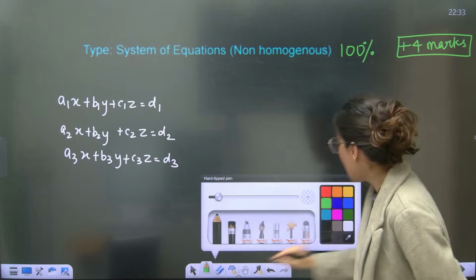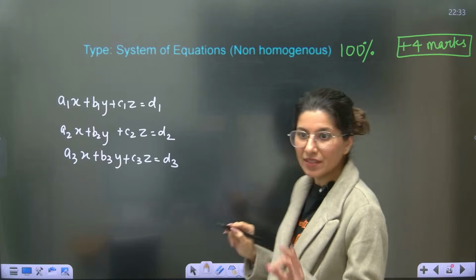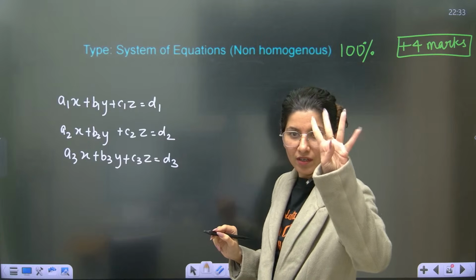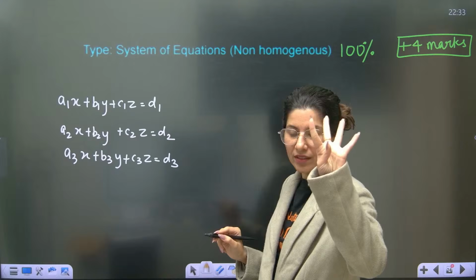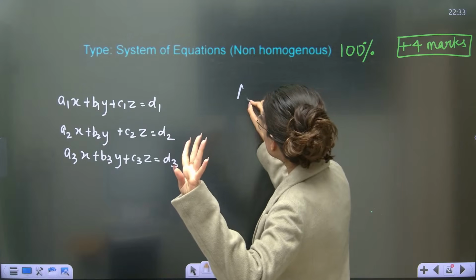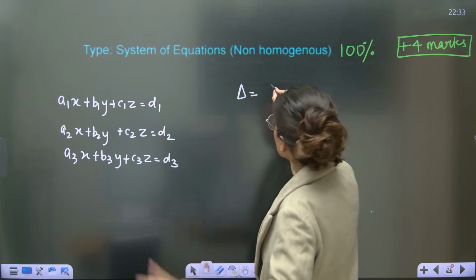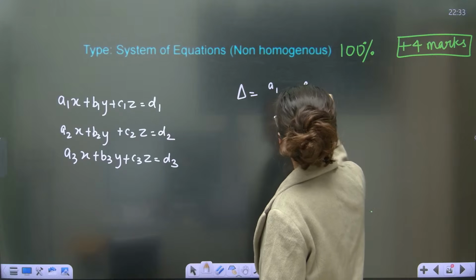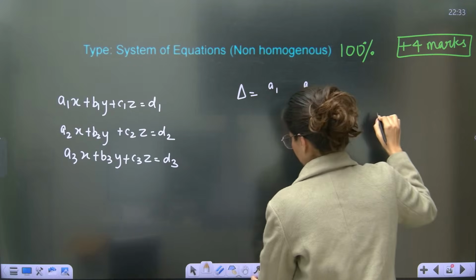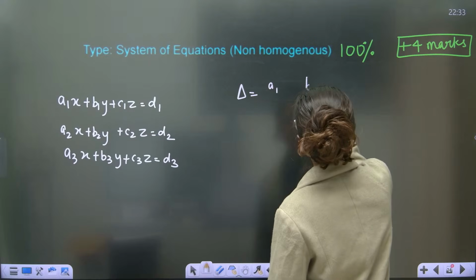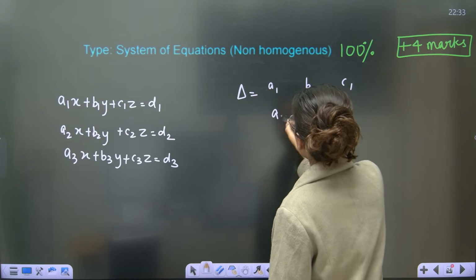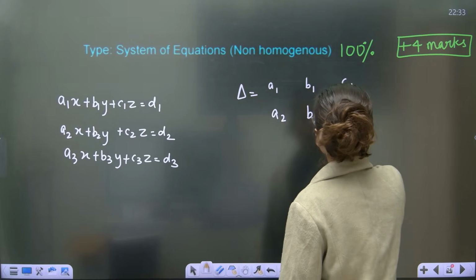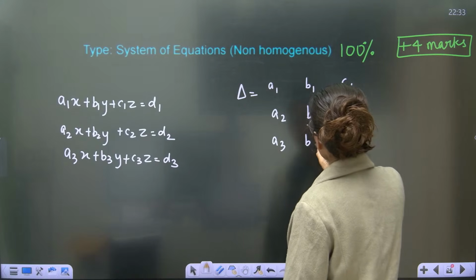Okay, how to tackle this? First of all, you have to understand that 4 determinants you will have to calculate. What are those 4 determinants? Delta is the main determinant, which is formed by the coefficients A1, B1, C1, A2, B2, C2, A3, B3, C3.